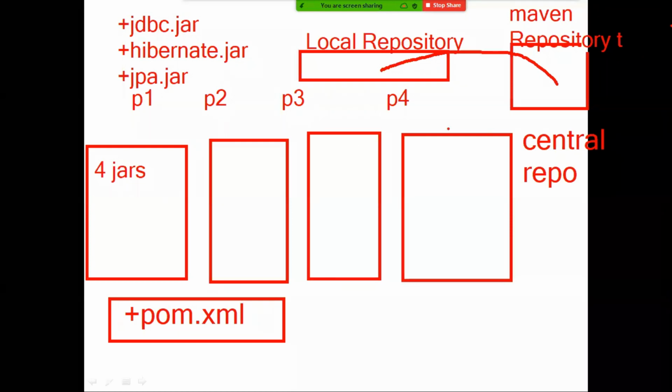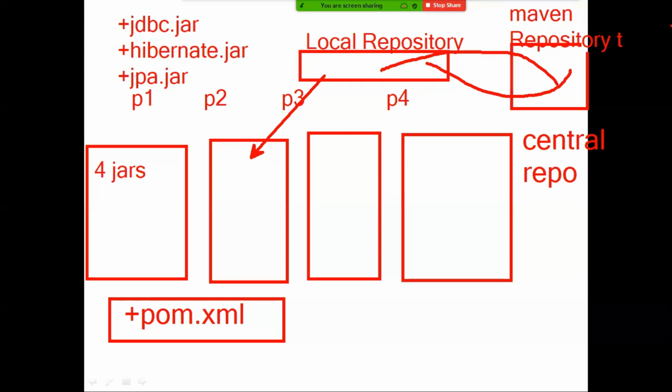Whichever jar files your project is using, those jar files will be copied into your local repository. Now project 2 also wants to use the same 4 jar files. Again, project 2 will first search whether the jar files are available in which repository? Local repository. If they are not available in the local repository, it will go to where? Central repository and bring them back to what? Local repository. Our main target is to attach the jar files to our project. Then only our project will run successfully. Hope you understood.